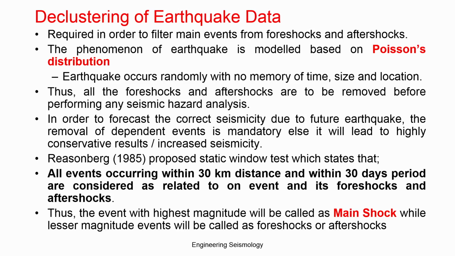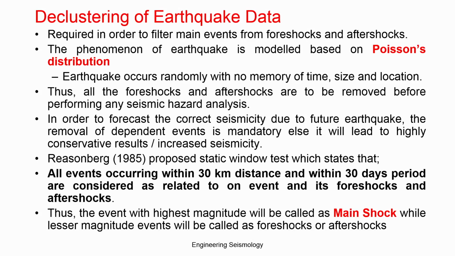Why? Because it is a minor earthquake, which will be smaller in size and energy release. The main event only we should be focusing on for the concentration. So the phenomenon of earthquake is modeled as a Poisson distribution. The earthquake occurs randomly with no memory of time, size and location.